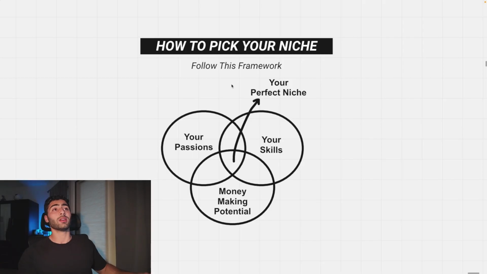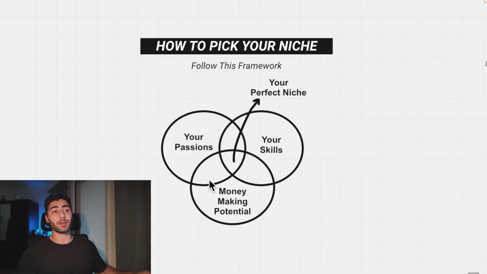All right. So here's a little framework that you could follow when it comes to actually finding and picking your perfect niche. It's essentially going to be the intersection between your passions, your skills, and your money-making potential. All right. These top two here are essentially going to ensure that it's something that you have intrinsic interest in, and it's something that you actually somewhat care about, because if you do, first off, it's going to be a lot easier to stay motivated and actually enjoy the process of building your own brand since it's something that you actually care about. And it's going to help creating content that actually resonates with your niche, right? Because if you're interested in it, if you already have some knowledge about it, have some skills in it, then you're going to be able to provide more value into that niche through your content compared to someone who has no idea about it. All right.